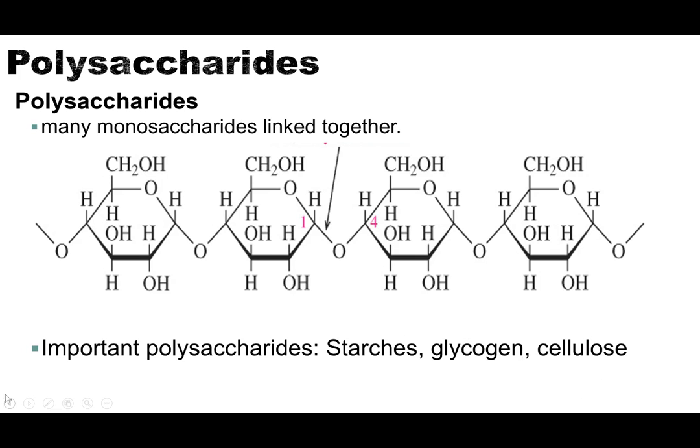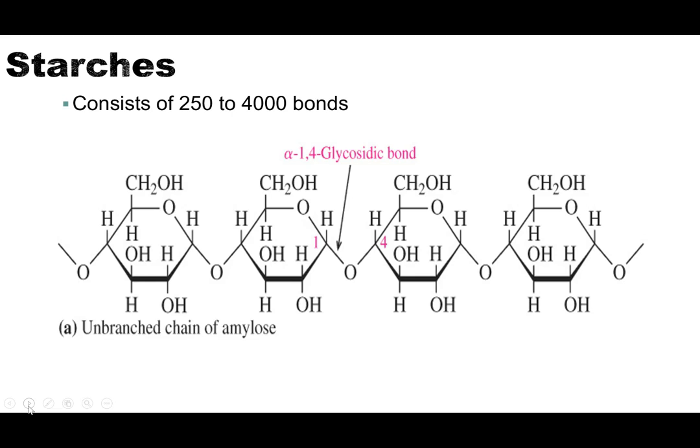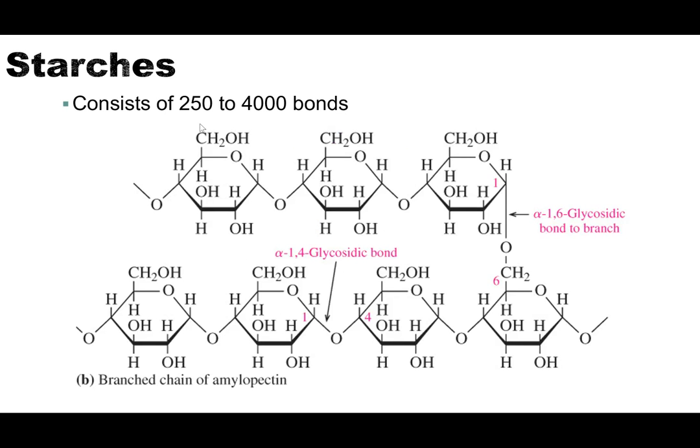So we're going to do some fun facts about each of those. So starches, as I alluded to, consist of 250 to 4,000 monosaccharides all bonded together. So these are exponentially long chains of monosaccharides, really, really long chains. Okay.